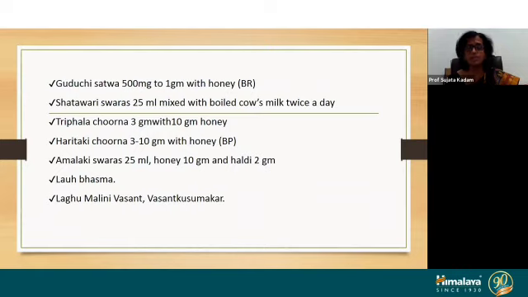And if the patient is a case of GDM and there is IUGR also, you can use the Shatavari Swaras. Like this, you can use the combination of drugs, and we can treat a GDM up to a certain level with such combinations. Laghu Malini Vasanta or Vasanta Kusumakar is a very great combination. Vasanta Kusumakar is a very great kalpa, what you can say, for treating GDM.